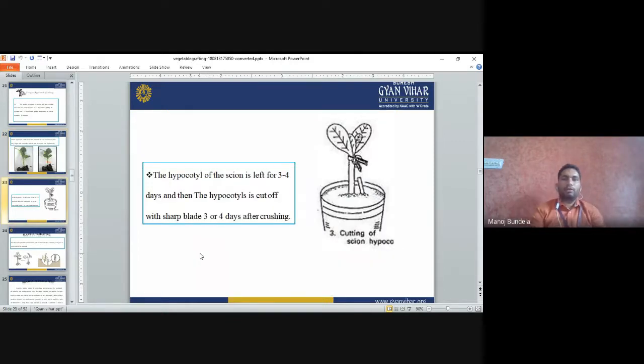The hypocotyl of the scion is left for 3 to 4 days, and then it is cut off with a sharp blade after the union is completed. This is the hypocotyl we have joined. After that we cut this plant, and allow only this plant to grow. After 3 to 4 days, when the union is completed, we cut the scion hypocotyl.